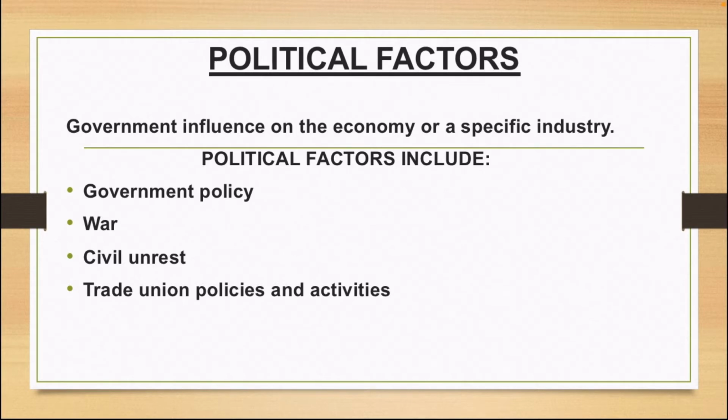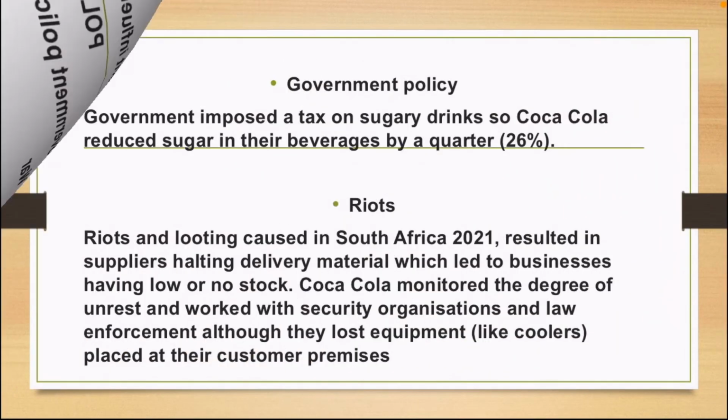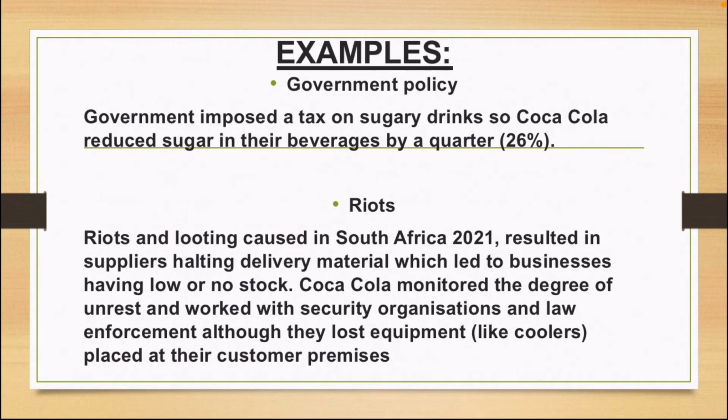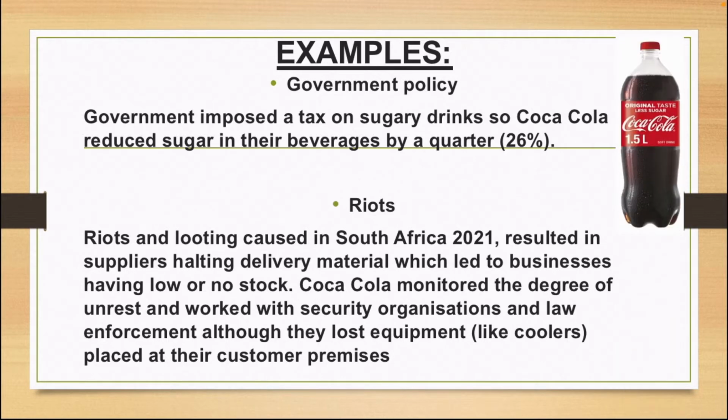The P stands for political factors, which is the government's influence on the economy or a specific industry. Political factors include government policy, war, civil unrest, and trade union policies and activities. Let's take a look at the examples. Government policy. Government imposed a tax on sugary drinks, so Coca Cola reduced sugar in their beverages by a quarter, which is 26%. Next, we look at riots.